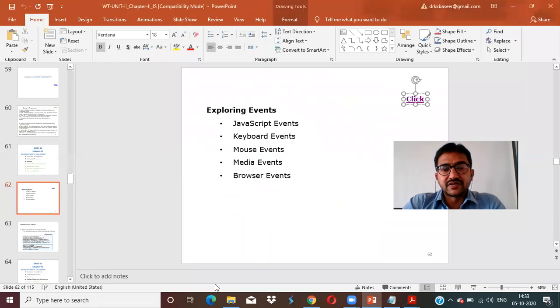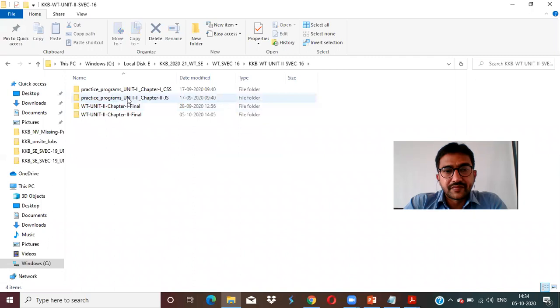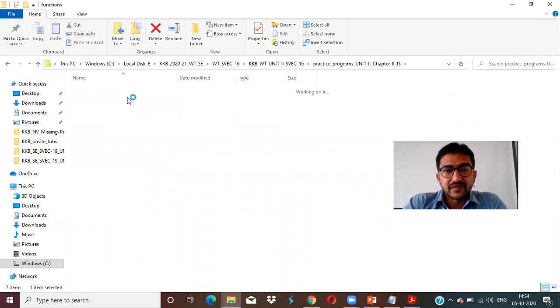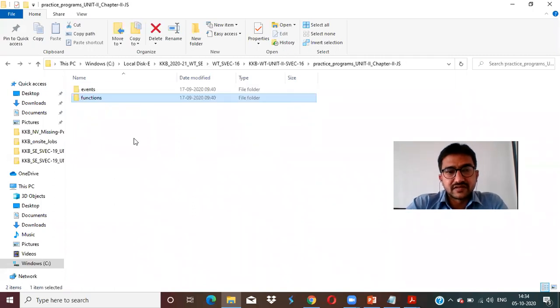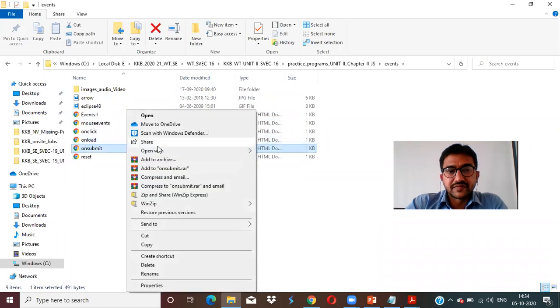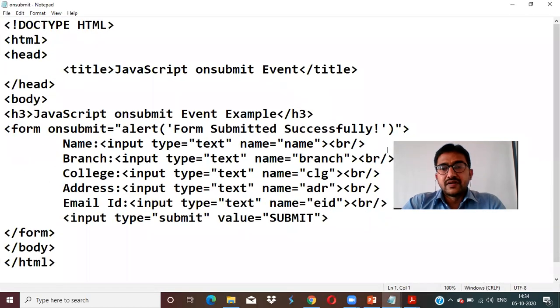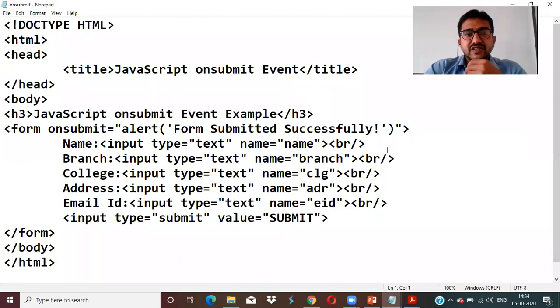If you run one example, you can understand clearly. Now functions, see later, events, onsubmit. So see, this is a program I'm trying to explain here.